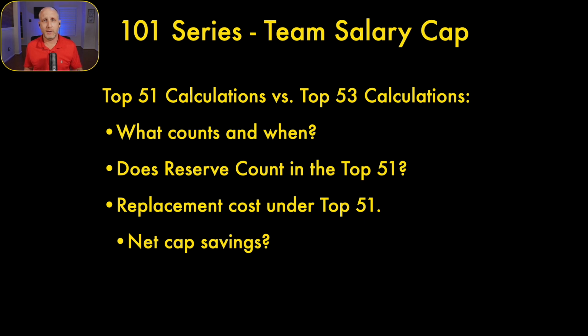Now, out of the 89 players that are still on the roster, everybody bumps up one slot. So now the player who was below him, who was 51st, let's say they were $950,000, they slide up, and then the player behind them, let's say they were $900,000, slides up. So in actuality, you don't save $1 million by that player coming off in salary cap dollars. You save $150,000 because of replacement player cost. So always keep that in mind on the top 51 rules.